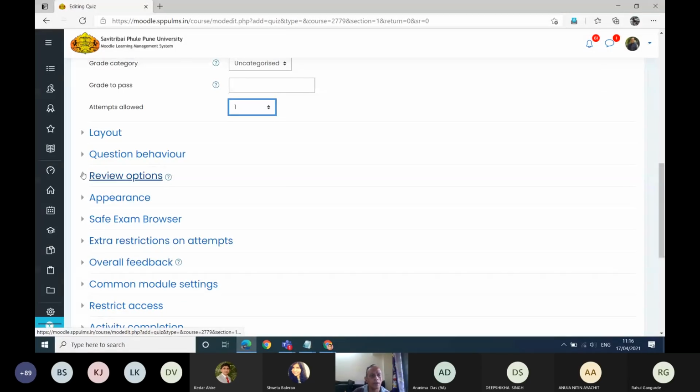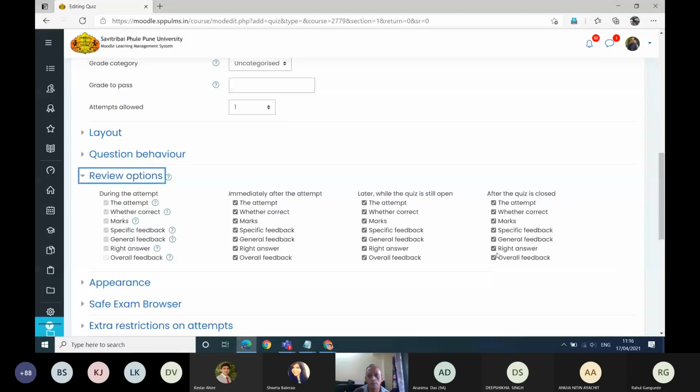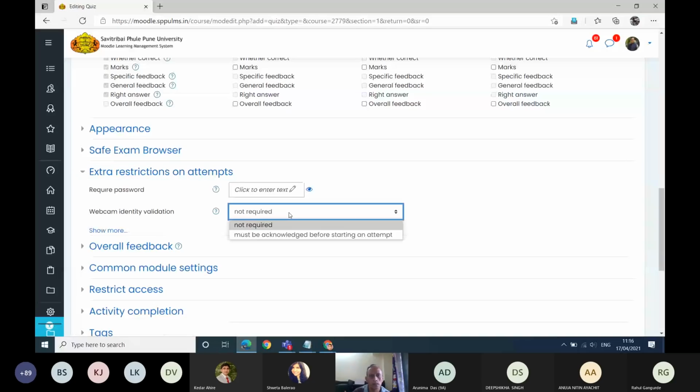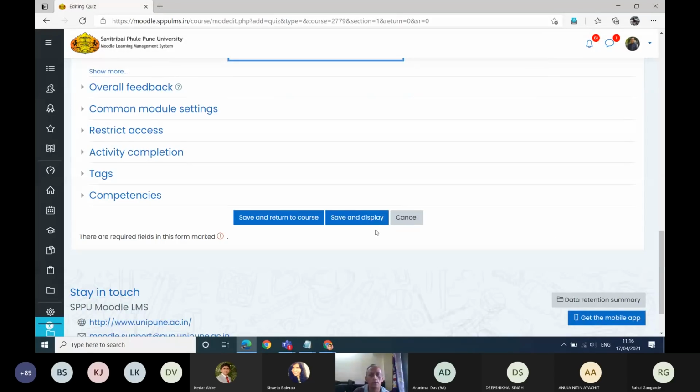I am not permitting you to see your marks. I'm resetting these points. If the university takes a decision to show you marks, then the permission can be given appropriately later, but right now it is not shown to you. Fine. Then I'm enabling this for you, so you need to start the test with proctoring enabled.